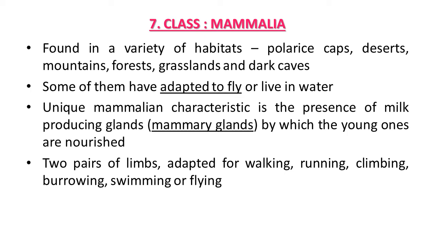We human beings also belong to class Mammalia. In our body, one pair of mammary glands is present, which is active in females. The typical structure of Mammalia is the presence of mammary glands. They are required for milk production by which the young ones are nourished. So the presence of mammary glands shows the class Mammalia animals.